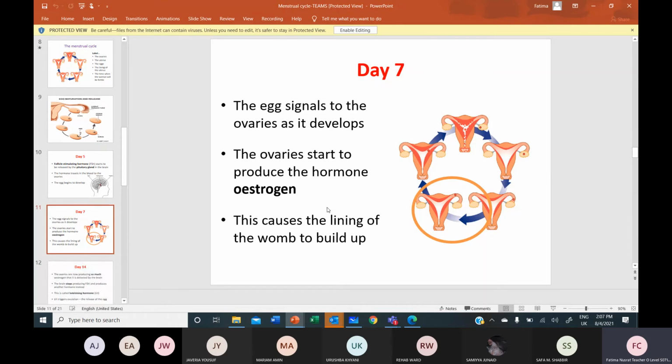Day 7, now the egg signals to the ovaries as it develops. The ovaries start to produce the hormone estrogen, we know that. Now this estrogen is basically repairing the uterine lining. Repairing of the uterine lining, making it thicken, that is the job of estrogen. Making it thicker, vascularized, spongy-like, and maintaining it, that's the job of progesterone. And who is secreting it? The follicle.